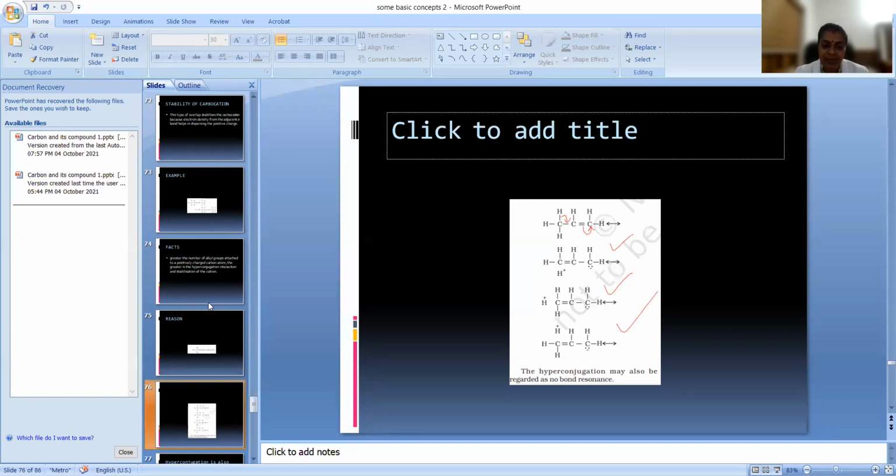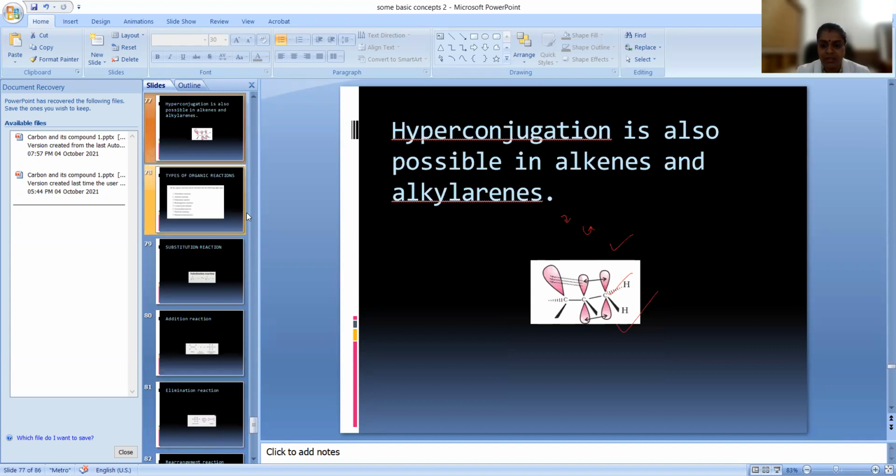This is the case when a double bond is present. Okay.